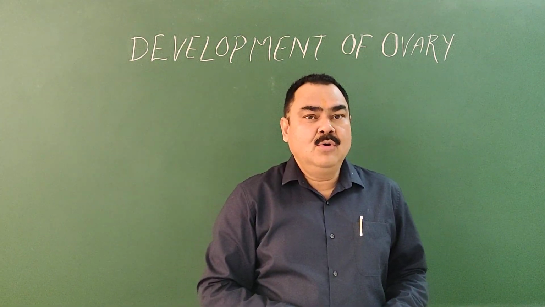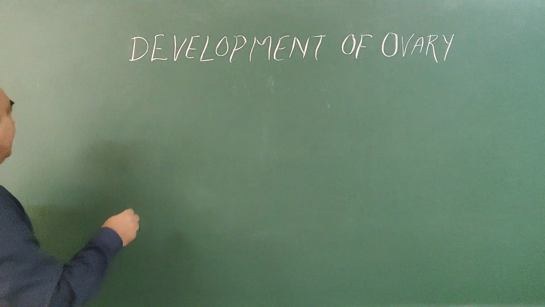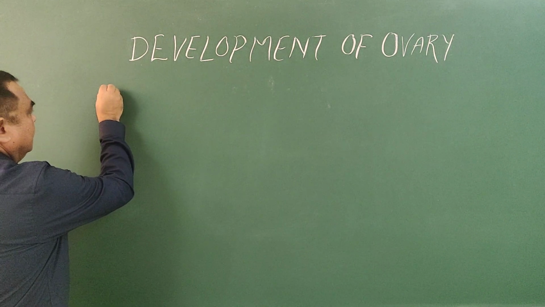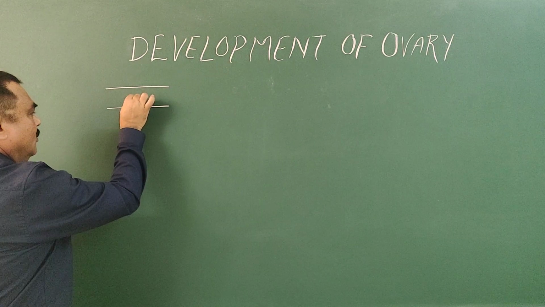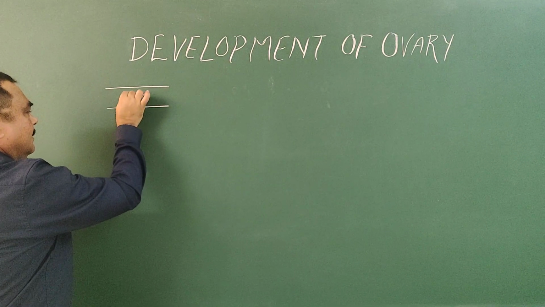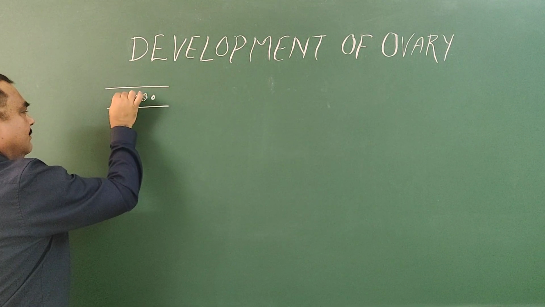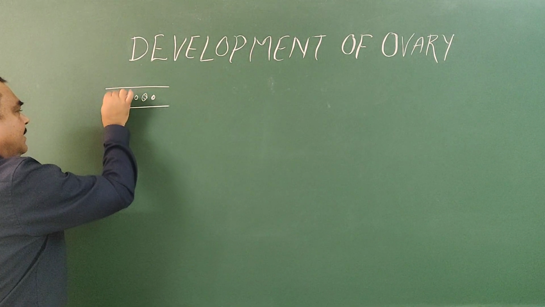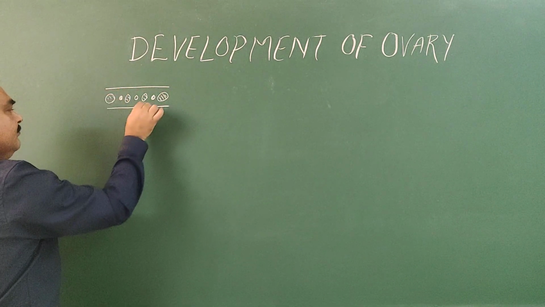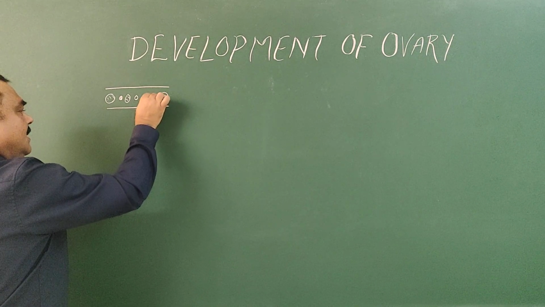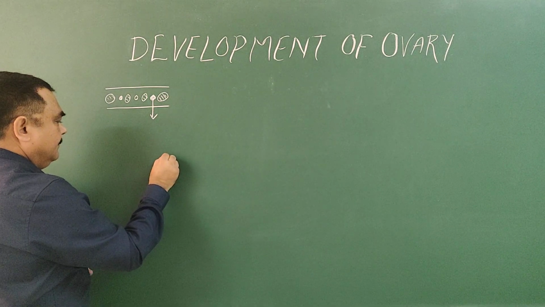Yes, now we'll discuss the development of the ovary. First of all, this is ectoderm, endoderm, notochord, paraxial mesoderm, intermediate mesoderm, and lateral plate mesoderm. This is lateral plate mesoderm, and this is intermediate mesoderm here.